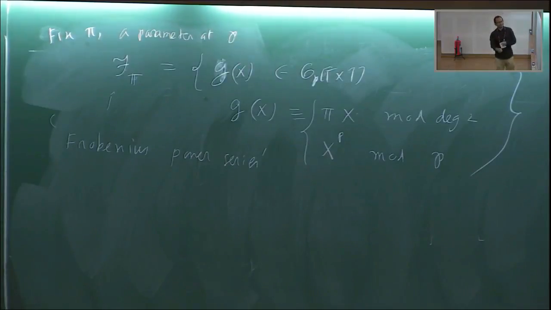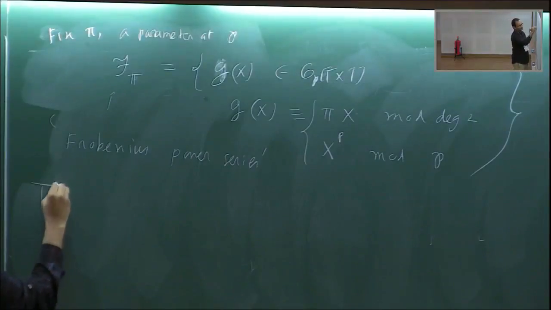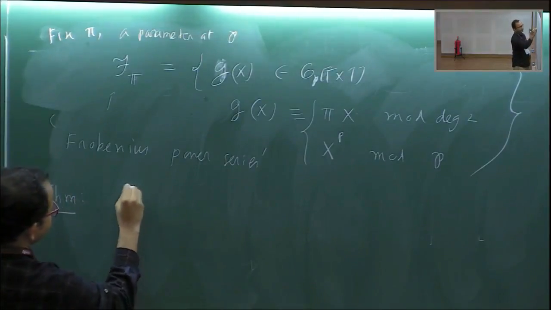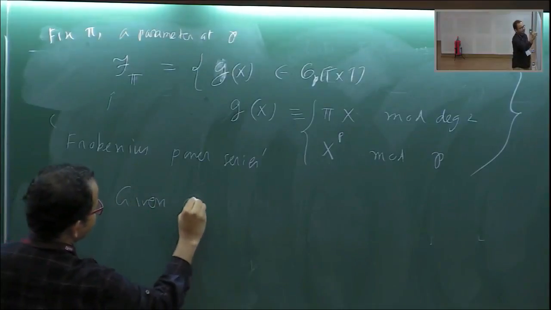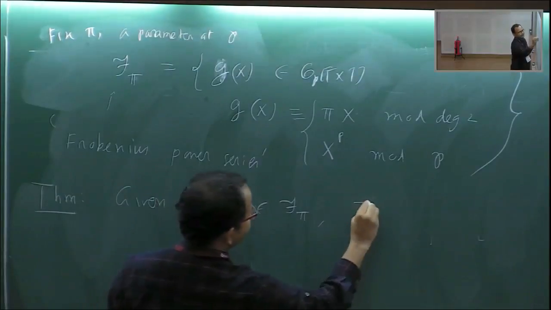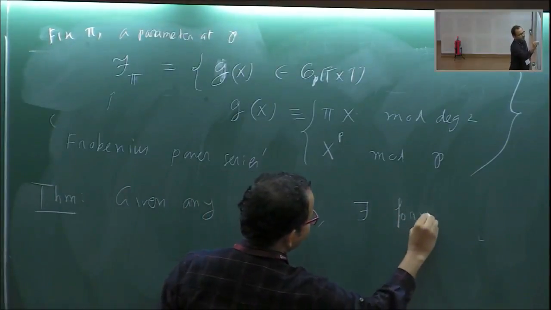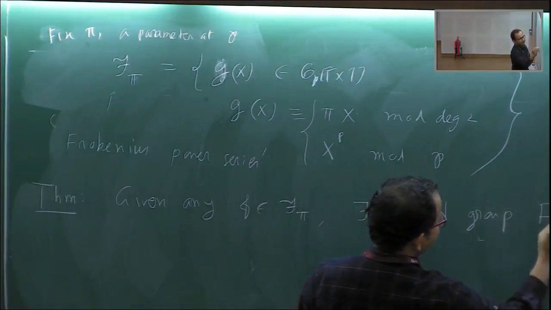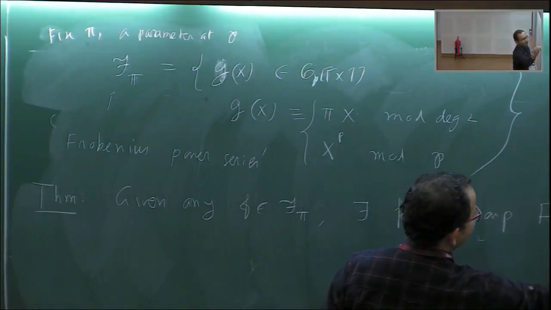And then this theorem, whose proof you can find in Lang's book also, says that given any f in F_pi, there exists a formal group, maybe I'll call it F_f, with f as an endomorphism.